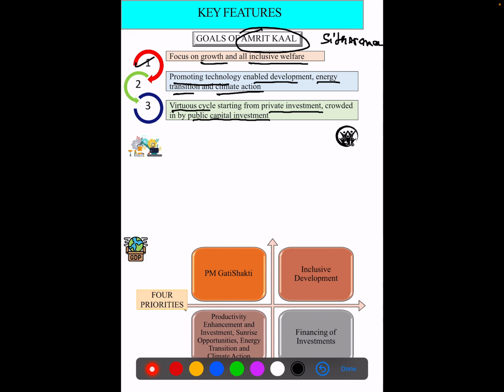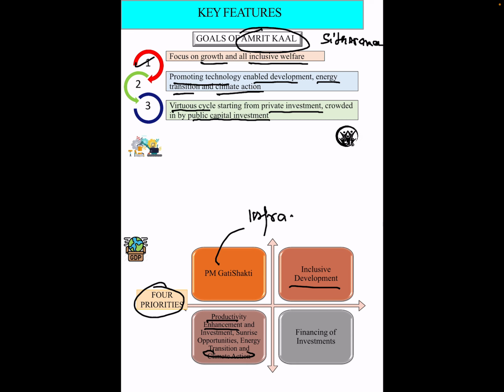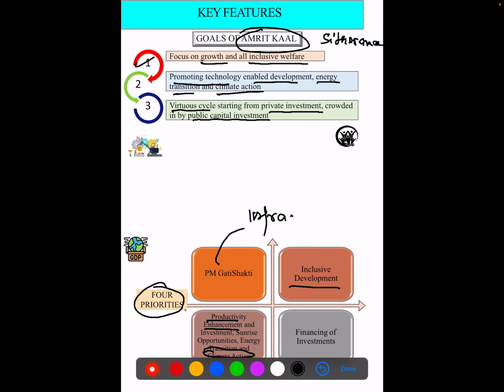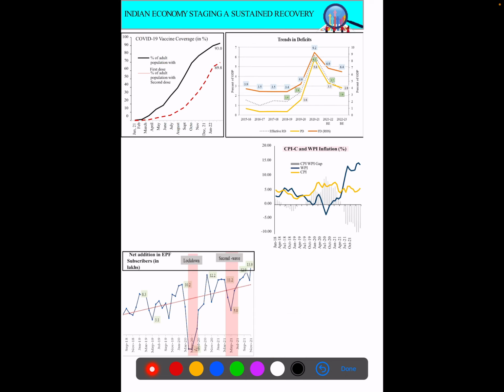Now there are four priorities for the Government of India to work on, which are simplified as follows. PM GatiShakti, related to infrastructure. Inclusive development of all subsections. The third is productivity enhancement, the work on climate change and sustainable development goals. And the fourth is financing of investments, with an allocation of 1 lakh crore to assist the states.